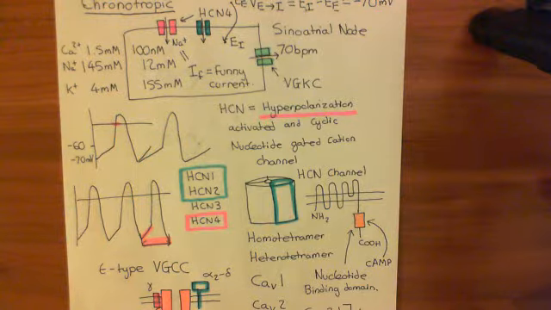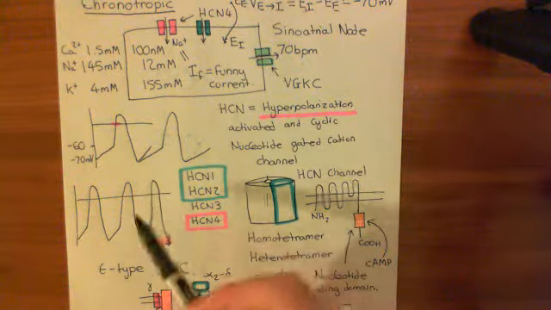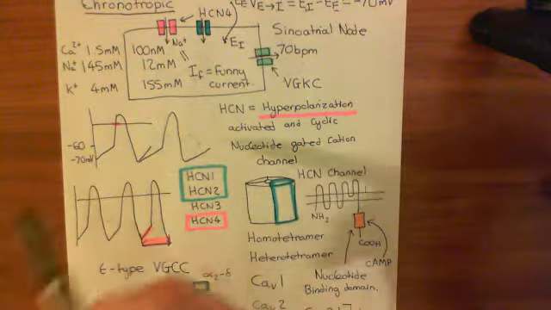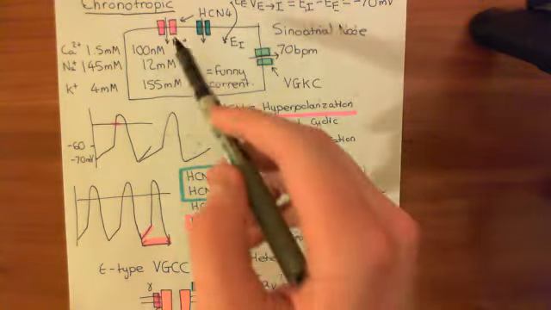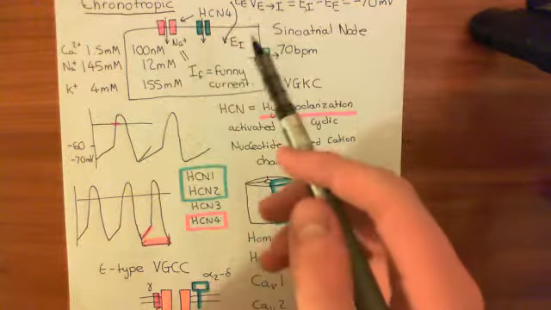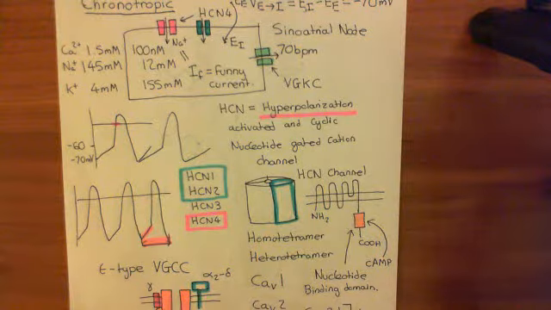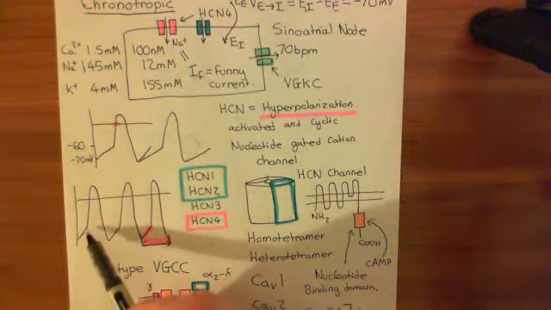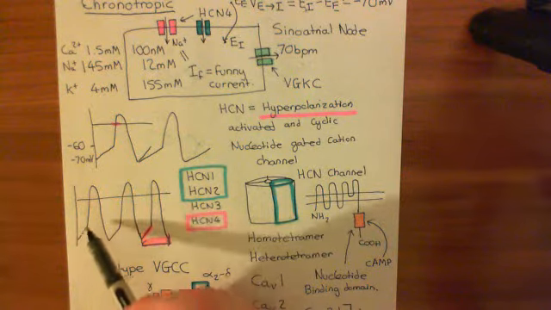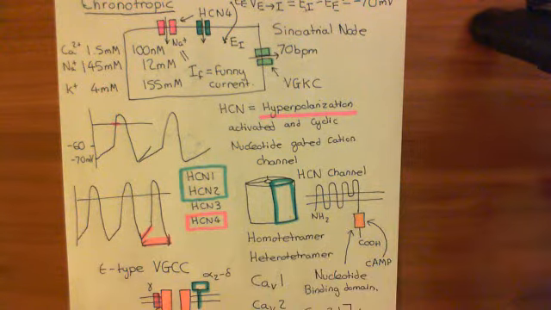So, when the HCN channels open upon hyperpolarization of the cell membrane electrical potential difference to -70 millivolts, then they will open, and the rate at which sodium ions will move through that pore into the cell will be greater. So you will depolarize the cell membrane quicker, so you'll get to -60 millivolts quicker, and then the T-type voltage-gated calcium channels will take over, and you'll get the rest of the action potential occurring.